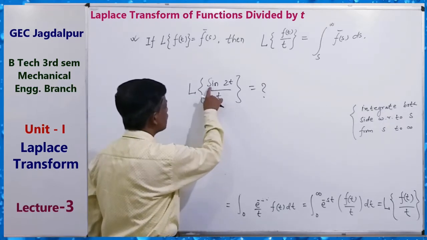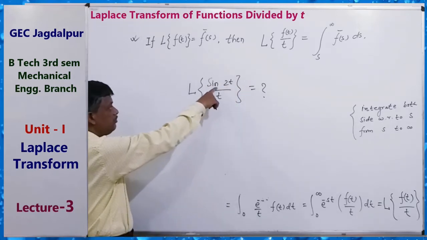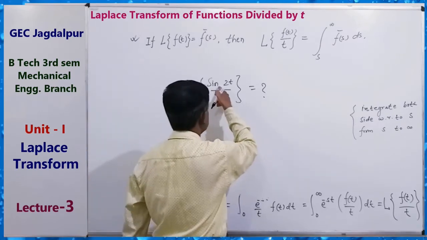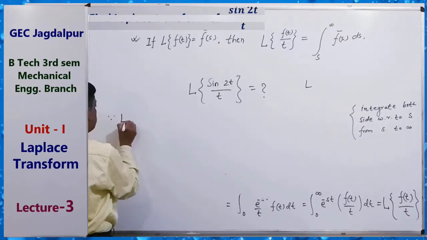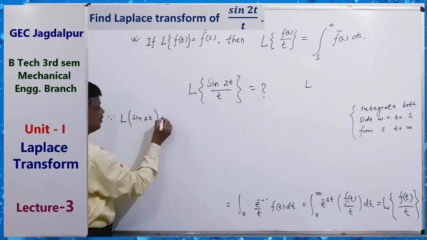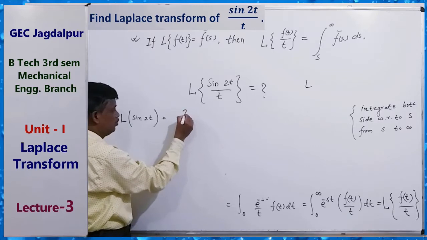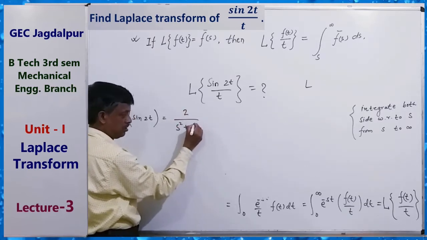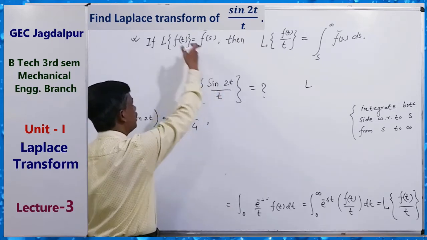Since sin 2t may be f(t), this is f(t) by t. And we know its Laplace transform: the Laplace transform of sin 2t equals 2 upon s square plus 2 square, which is 4.